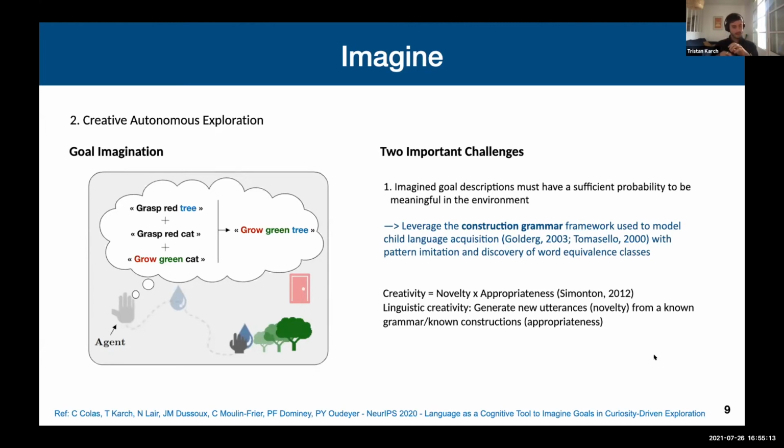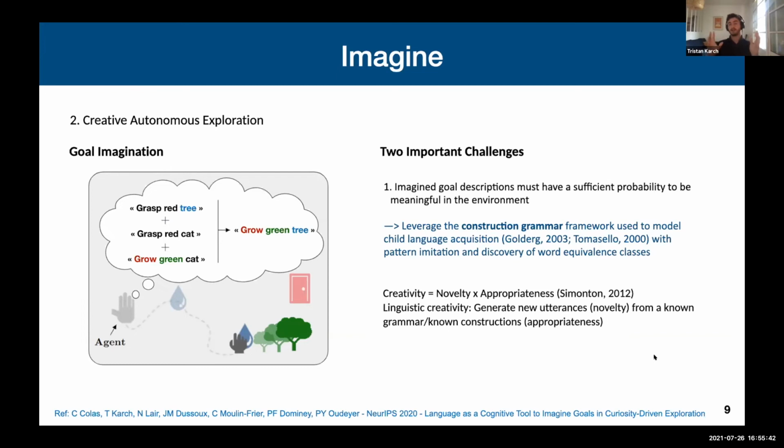And this view of generating new goals thanks to construction grammar is quite consistent with the definition of creativity given by Simonton, which I think Natalie also used in her previous talk: creativity is a trade-off between novelty and appropriateness. In our case, thanks to construction grammar, we can define what linguistic creativity would be about.